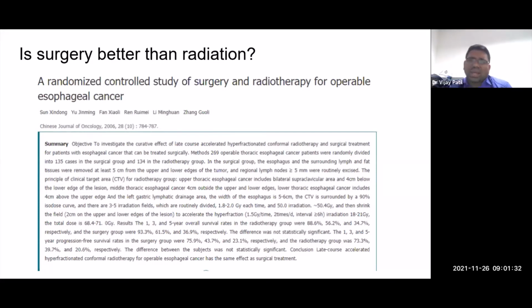This gets published in the Chinese Journal of Oncology, and it's a Chinese paper. Interestingly, the radiation used here is accelerated hyperfractionated radiation, and there's no difference in outcomes between surgery and RT. So there's evidence to suggest if you use altered radiation schedules, there's no difference in outcomes between surgery and radiation.